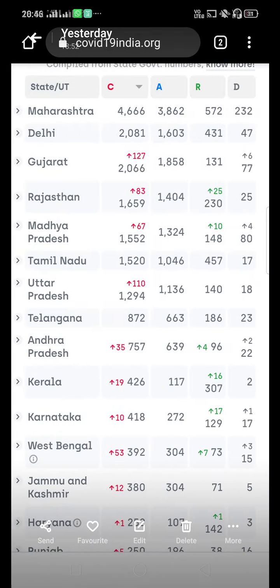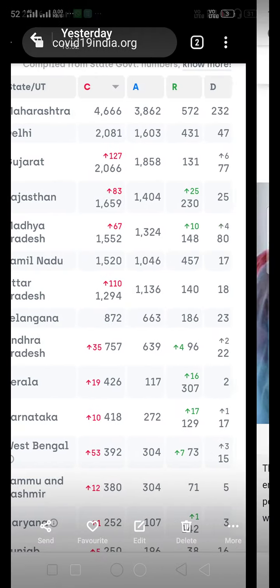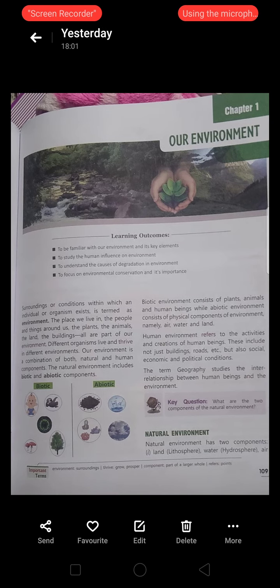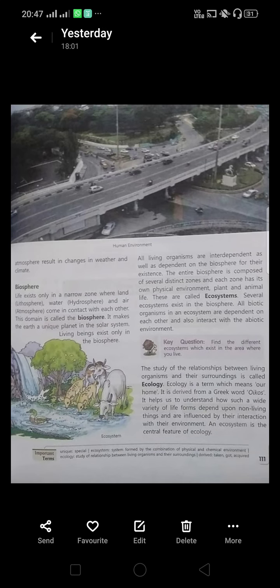Changes in the atmosphere result in changes in weather and climate. Atmosphere is very important for changes in the climate. It is very essential for the climate to change.